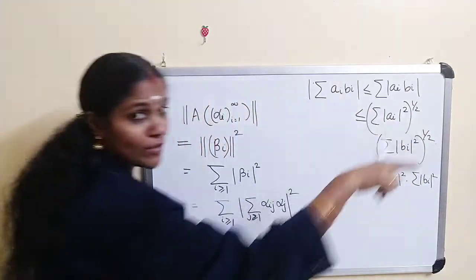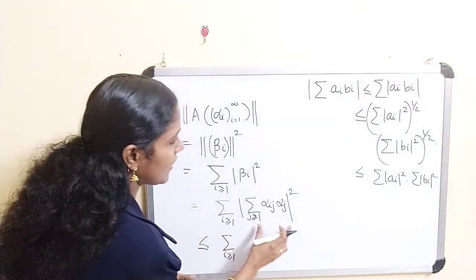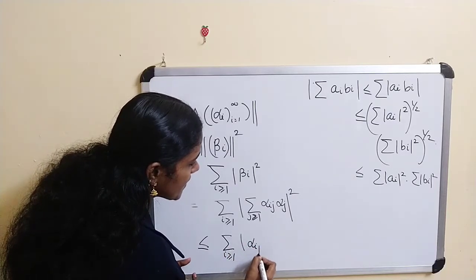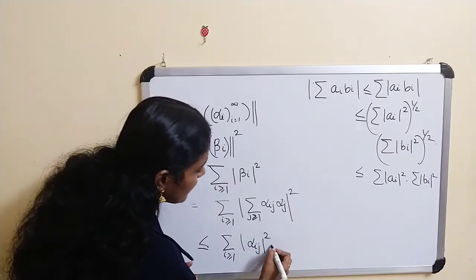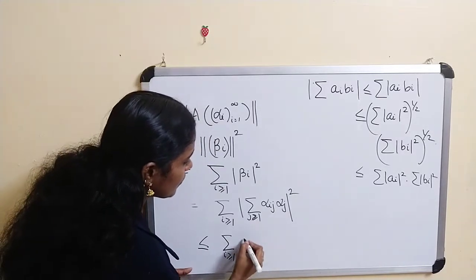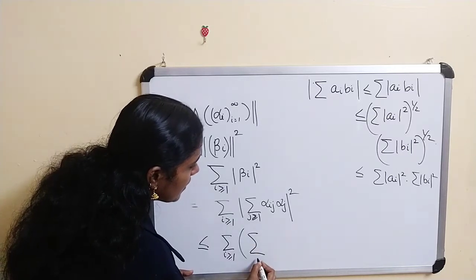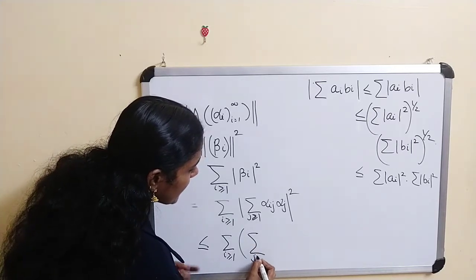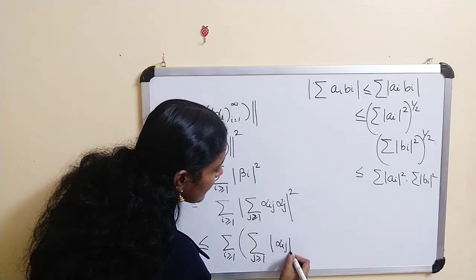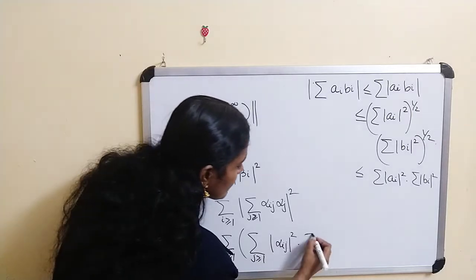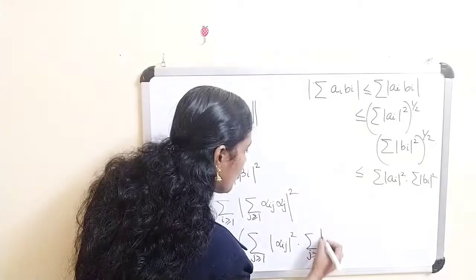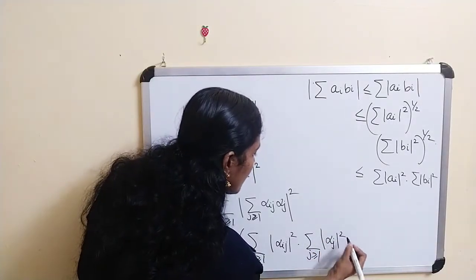This value is less than or equal to the sum over j greater than or equal to 1 of mod alpha ij whole square into the sum over j greater than or equal to 1 of mod alpha j whole square.